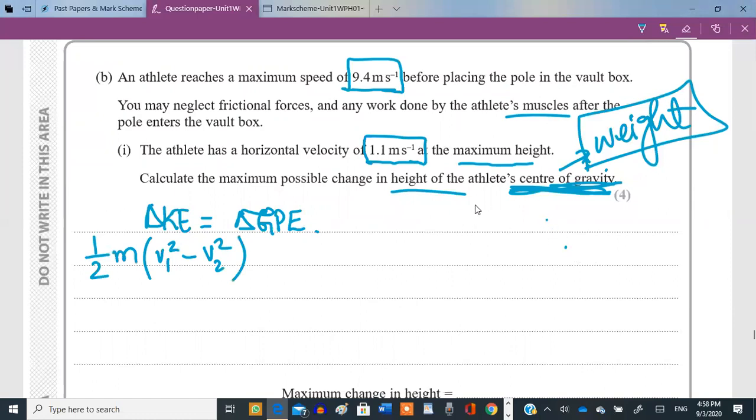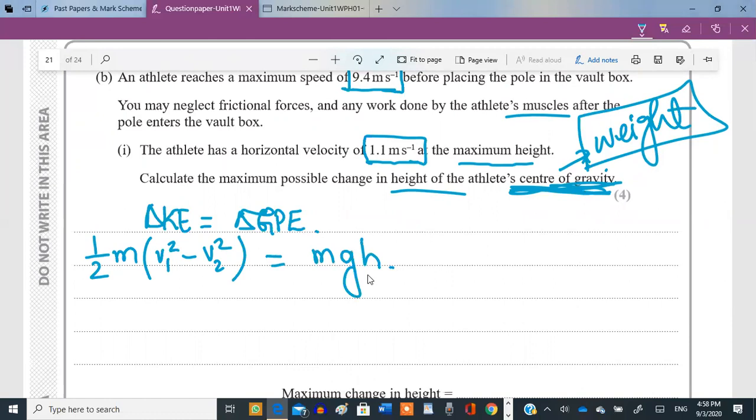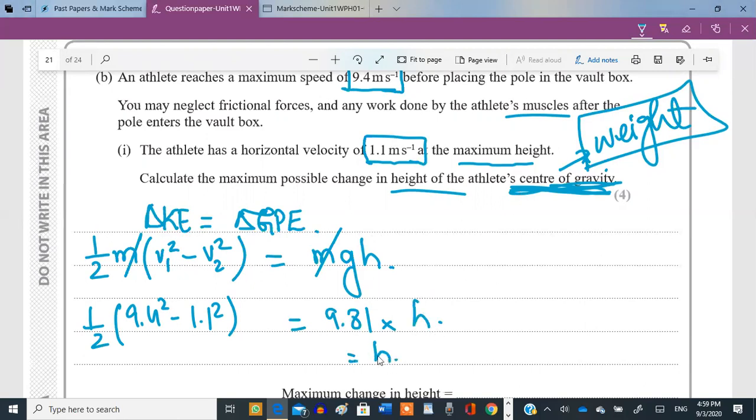So now you don't know the mass of the athlete, doesn't matter because the gravitational potential energy also contains mass in its expression. It'll get cancelled out anyway. Okay, now all you need to do is just find out the value of h. So half multiplied by the velocities, 9.4 squared minus 1.1 squared, which is equal to g, which is 9.81, multiplied by the height of the athlete that he needs to gain. And now calculate the value for the height, which is how much?